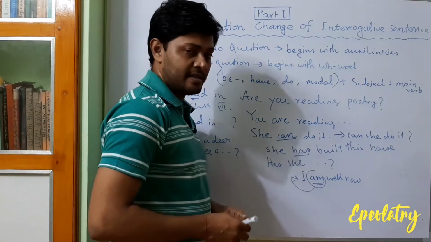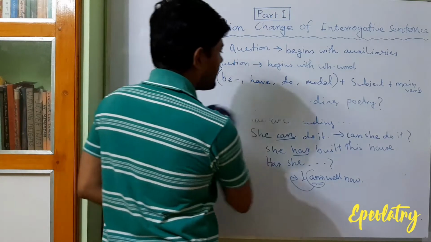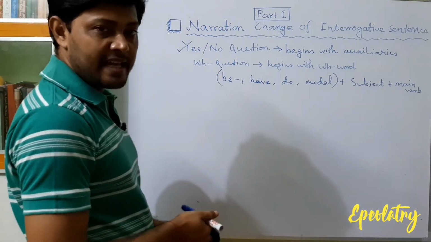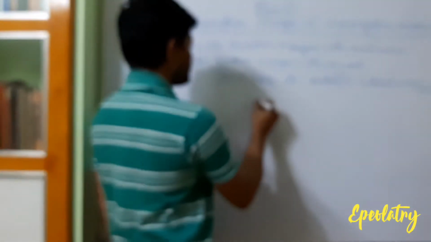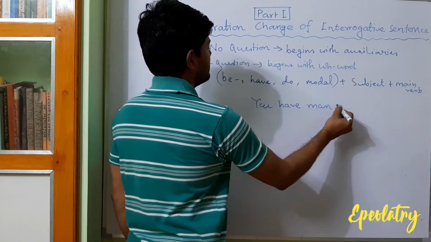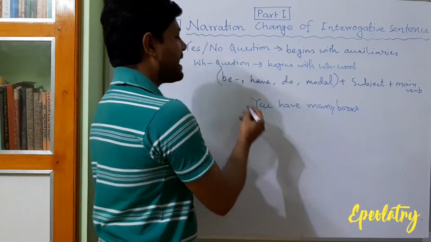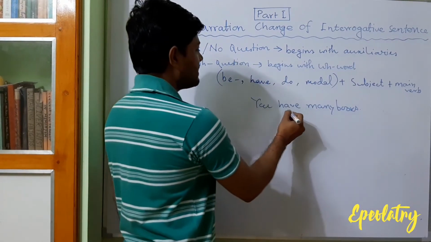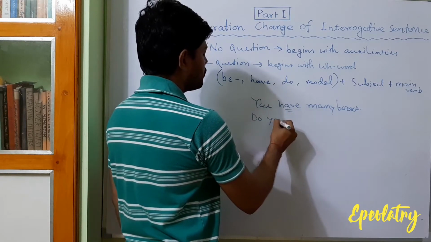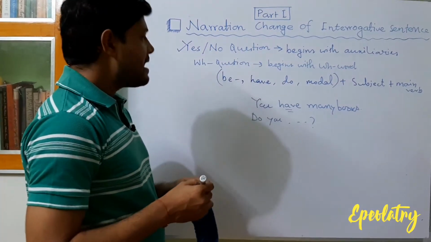But if in a sentence we have has, have, or had as the main verb, we cannot change it in this way. For example, you have many books. We cannot say, have you many books. It is present indefinite, so we have to say do. Do you have many books? Clear?